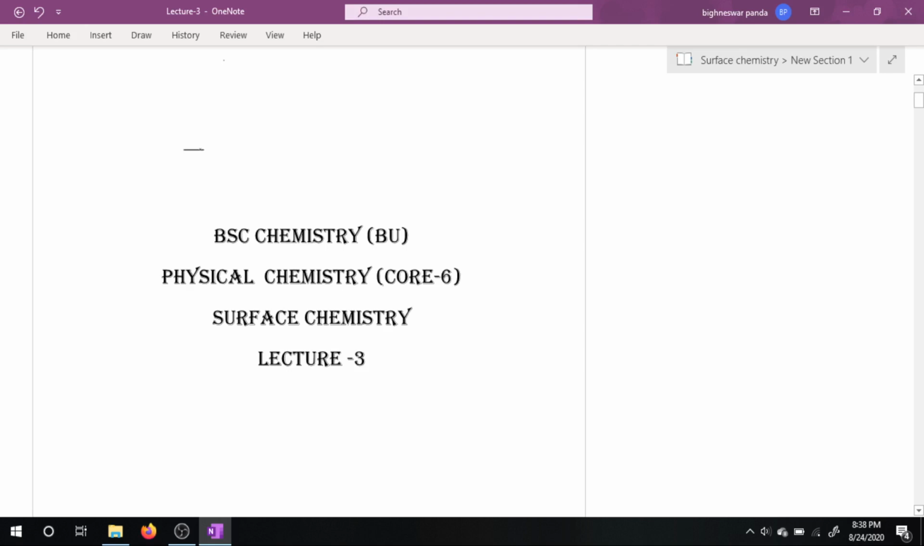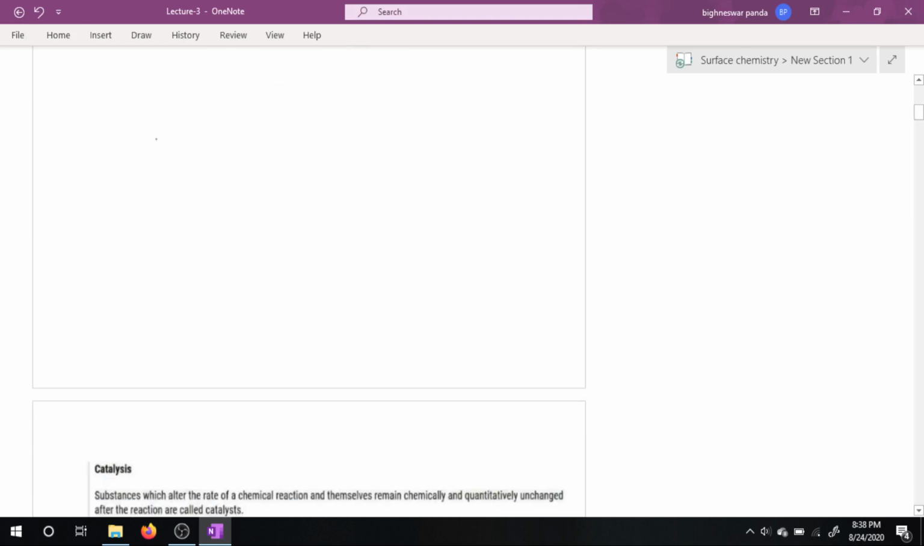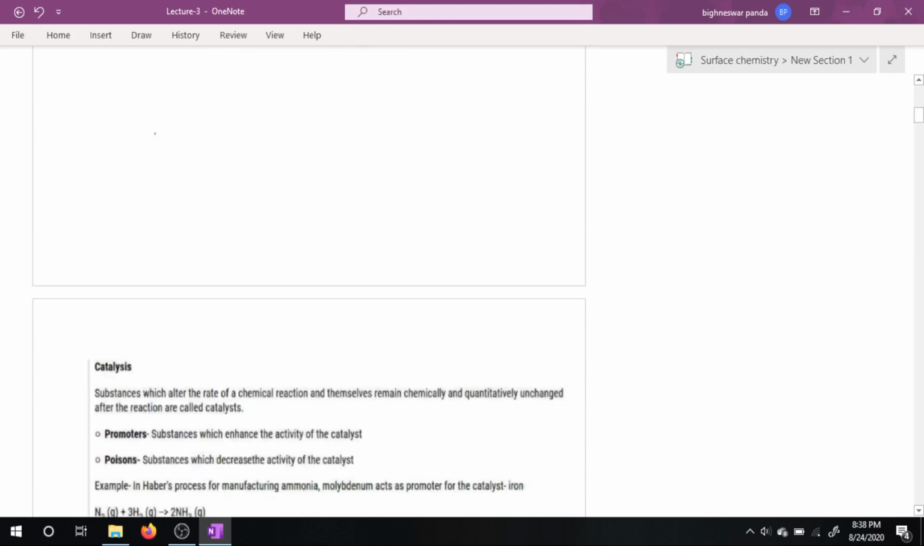Here we are for another session of lecture number 3 of surface chemistry. Today we are going to deal with another new topic, that is catalysis. What is catalysis? In chemical kinetics we have already studied catalyst.